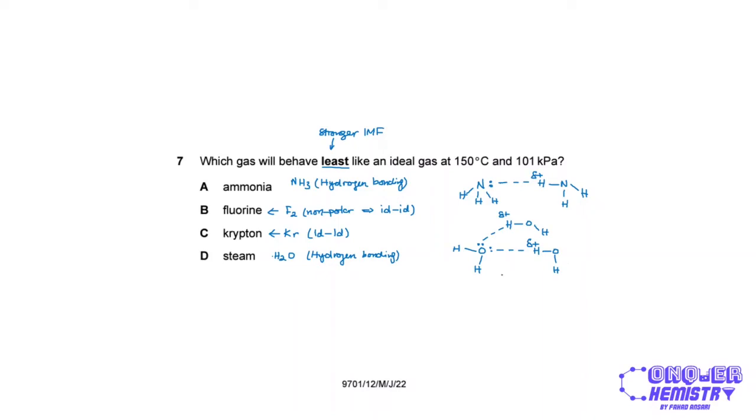And so the hydrogen bonding is more dense, you could say. There is a more extensive hydrogen bonding network because each molecule bonds to two other molecules by hydrogen bonding. In the case of ammonia, that's only one molecule bonding to just one other molecule by way of the lone pairs. So steam is going to have the strongest intermolecular forces, and so it will be the least ideal.